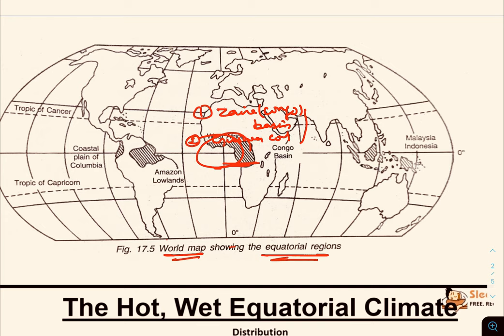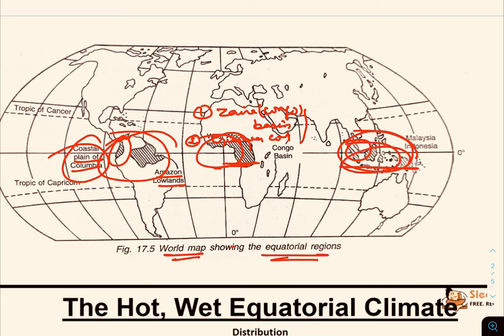The second one is from South America. This is South America, and from South America you can understand that it is the Amazon lowland or the Amazon basin, and the coastal lowlands between the Guinea and the Brazilian highlands, and the coastal plains of Colombia. This also comes under the equatorial region. Now in Asia, you can see Malaysia, Indonesia, Papua, that is New Guinea, and the southern part of the Philippines. This is the region that shows the equatorial region.